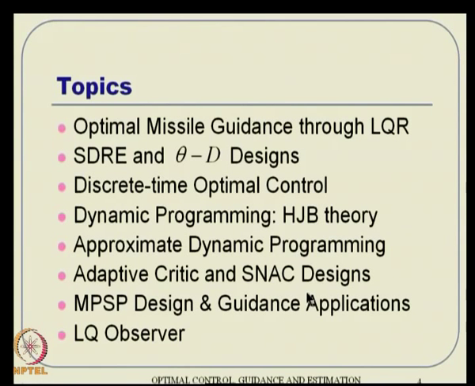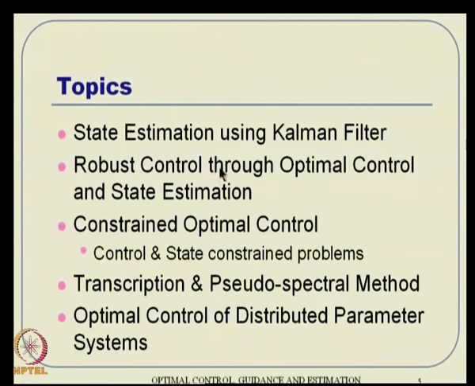Then after that we will follow to the estimation part of the story, and these are all complementary problems, estimation and optimal control sort of thing. We will see first what is called the linear quadratic observer. From there we will proceed to state estimation using the Kalman filter, and then there is an idea of robust control through the concepts of optimal control and state estimation. Once you put them together, it leads to something like a robust control approach. We will see about that.